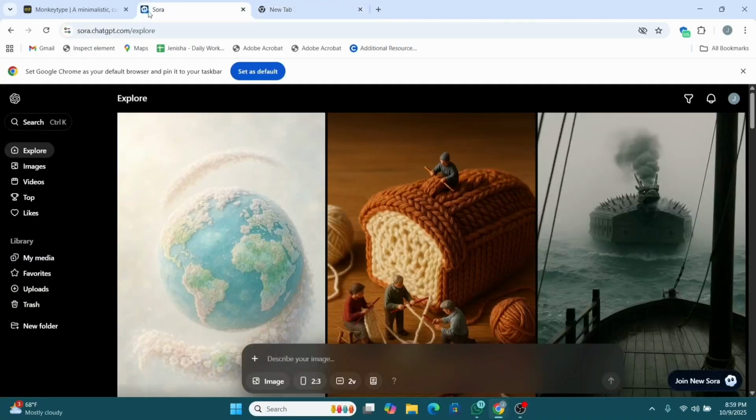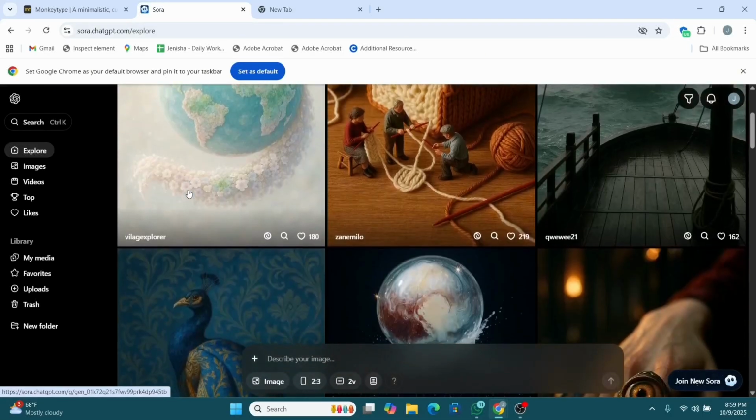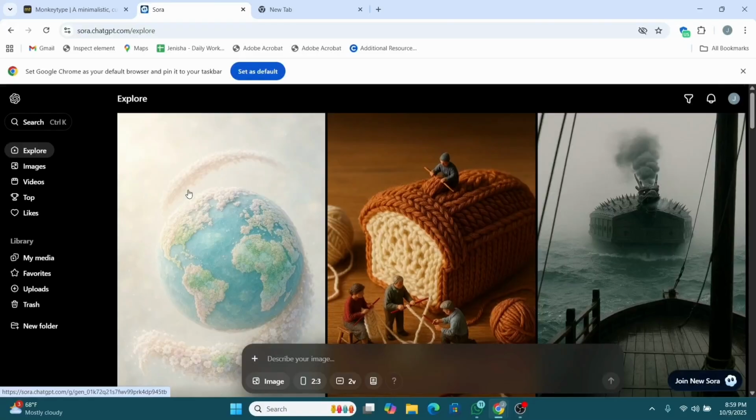So you can head over to sora.chatgpt.com for that and log into your account if you were not logged in. And what you need to understand is that likeness includes your face, voice, name, and other identifying traits that make your content look like you. So Sora's video generation model can create realistic people, but it cannot use or clone a real person's likeness without consent. So how do we control it?